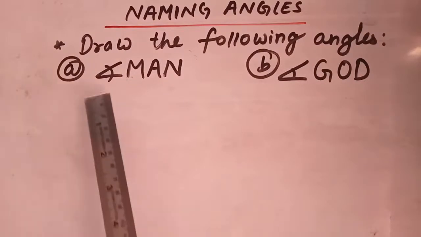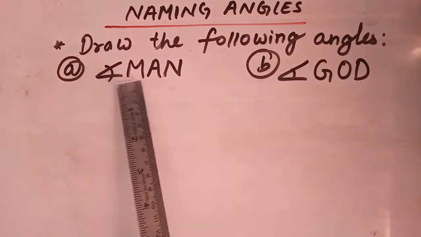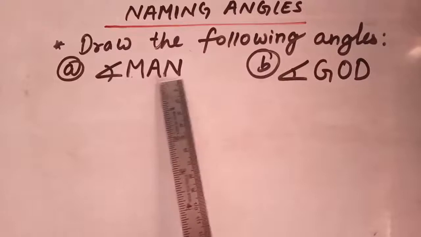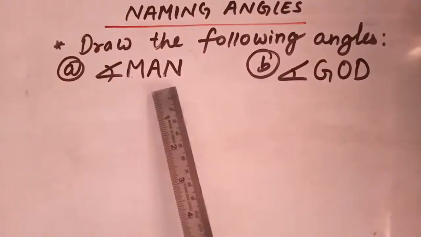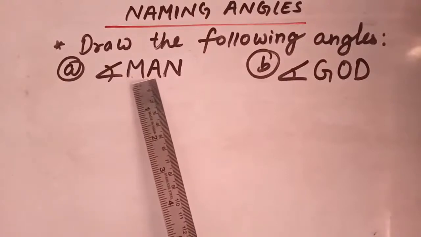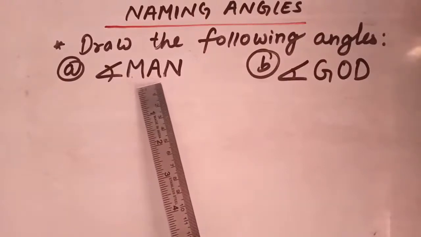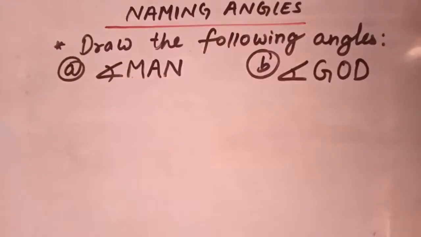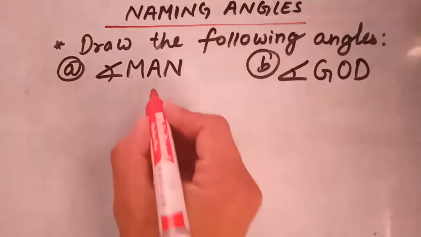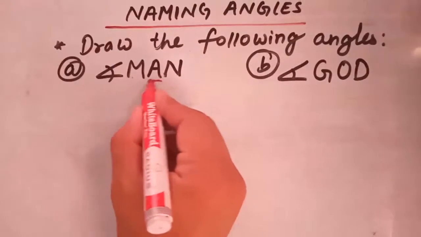As you can see, in angle MAN, the vertex matters a lot. As I have already told you, the letter which lies in the middle is your vertex. So here your vertex is A. As we can see, A lies in the middle.